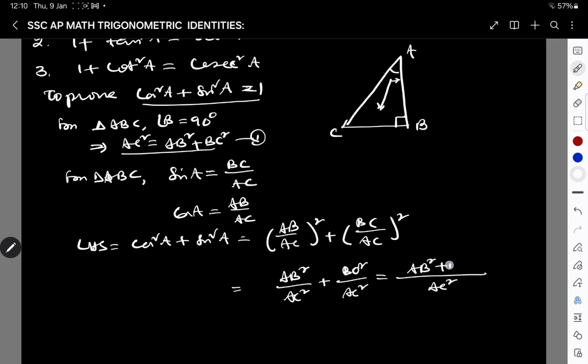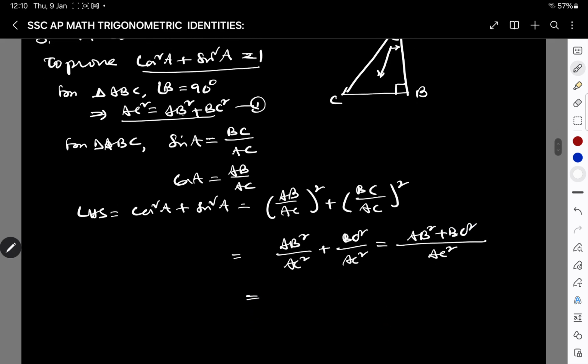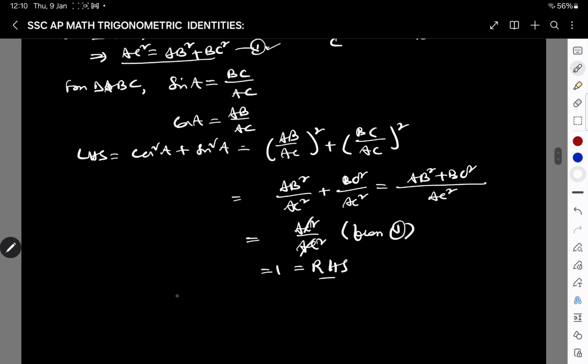You get AB square plus BC square by AC square. But AB square plus BC square is equal to AC square from equation 1. Therefore AC square by AC square, you can cancel these two, is equal to 1. And that is what you have to prove, the RHS. Therefore cos square A plus sin square A is equal to 1.